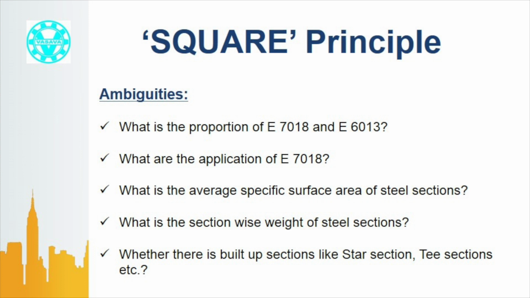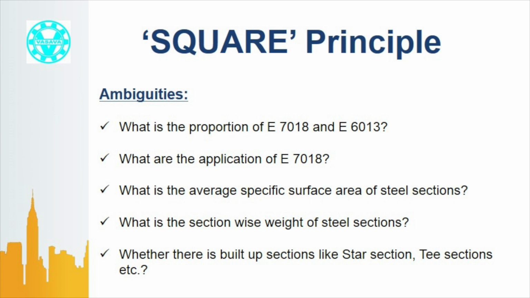Now some more queries also arise in the mind of a bidder. What is the average specific surface area of steel sections? What is the section-wise weight of steel sections? Whether there are built-up sections like star sections, T sections, etc.? Why is this important? Because it is asked to consider painting work.